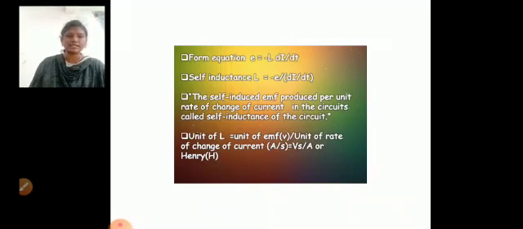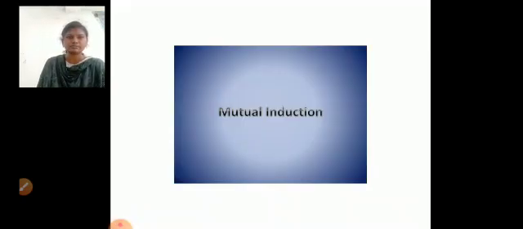The unit of L equals the unit of EMF divided by the unit of rate of change of current, or volt second per ampere. The international unit for self-inductance is the henry.